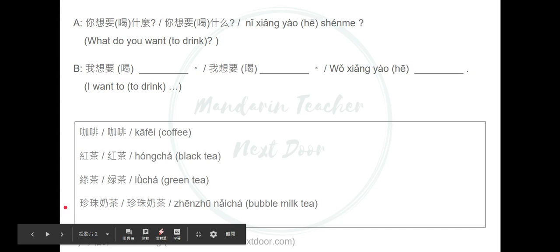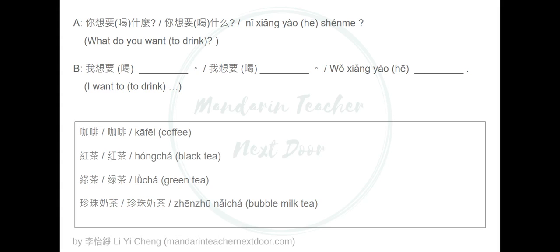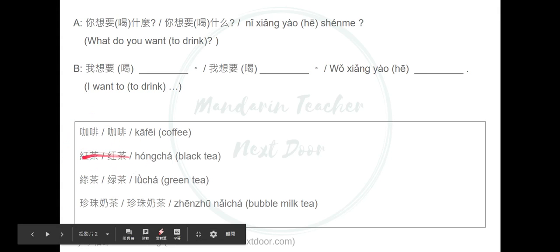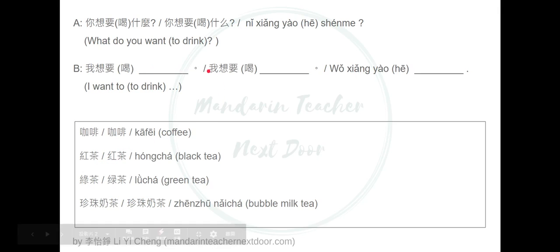Or 珍珠奶茶. 珍珠 can mean the tapioca balls or pearls, and then 奶茶 means milk tea. So you can just put one of them, or even something else you want to drink, into the blank here. For example, 我想要喝红茶, I want to drink black tea.